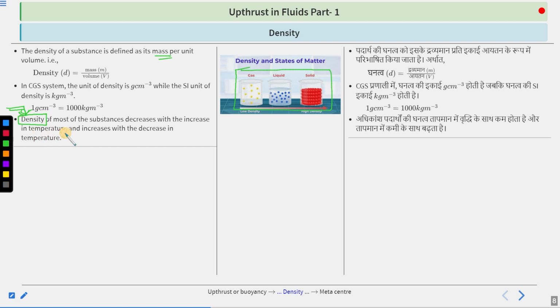with increase in temperature. But on the other hand, when the temperature is decreasing, temperature is lowering down, automatically the kinetic energy of these particles or atoms decreases. And when the kinetic energy decreases, automatically the intermolecular force increases. And when the intermolecular force increases, the mass per unit volume of these substances, gas, liquid, solid, also increases. So that's why the density will increase.